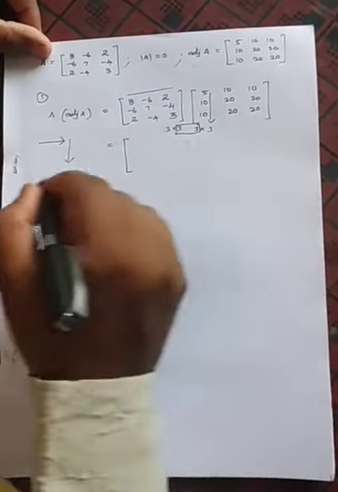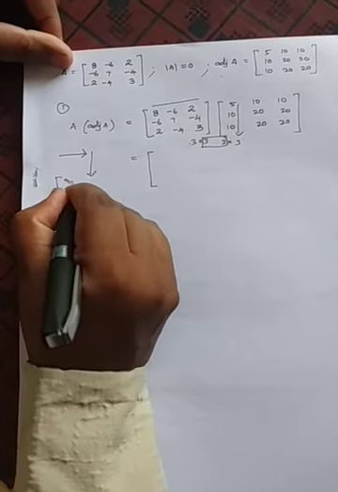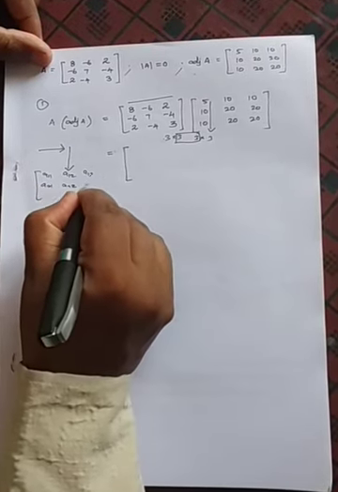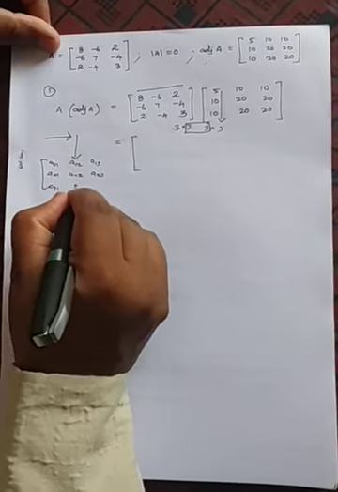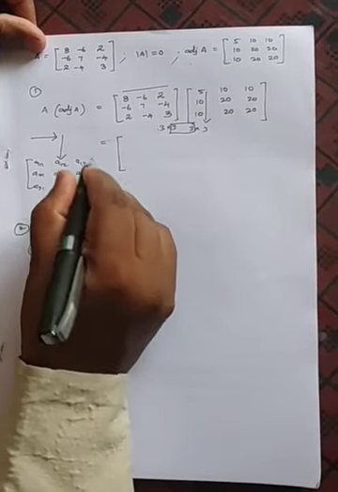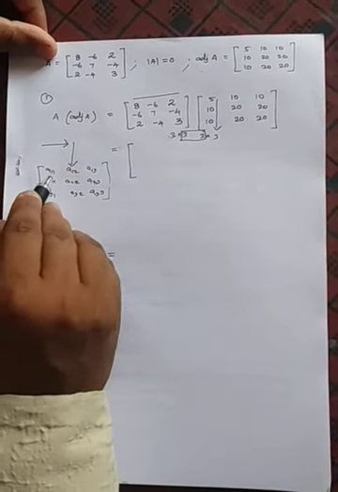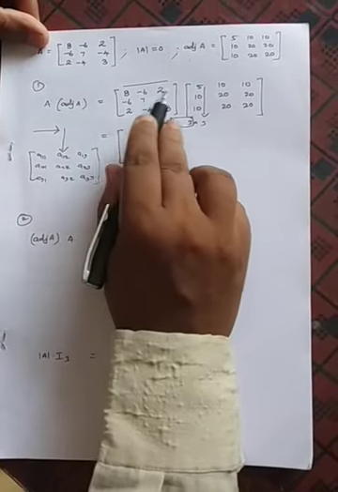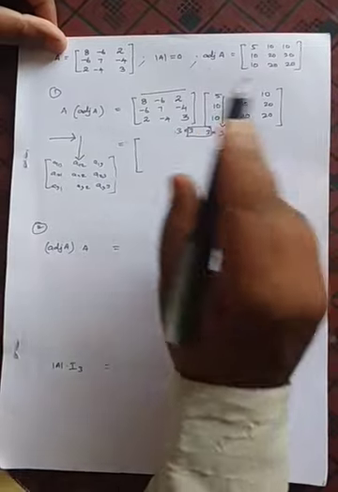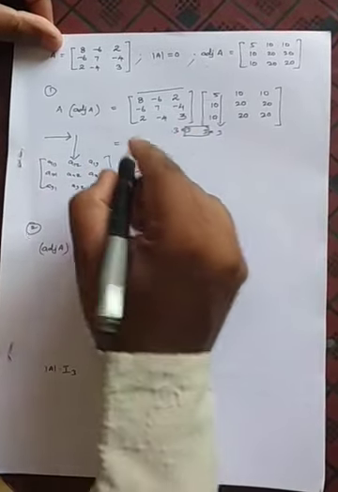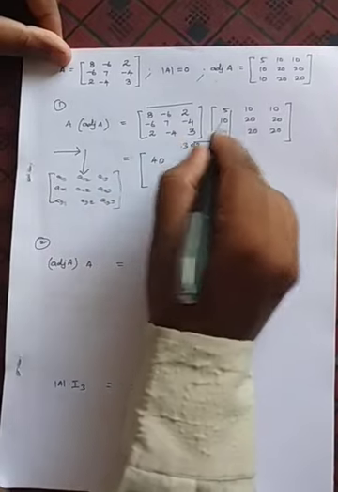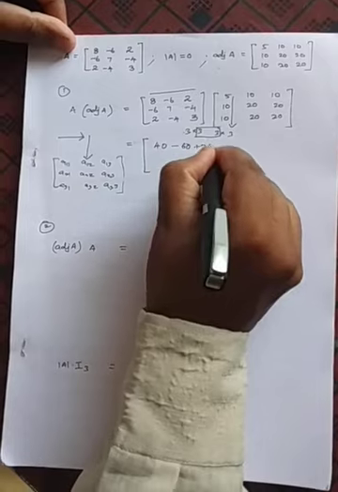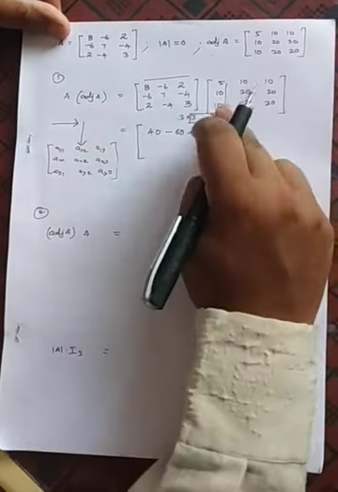Now you need to multiply. You know that in a 3 cross 3 matrix we have A11, A12, A13, similarly A21, A22, A23, and then A31, A32, A33. What's the position of the first 1, 1? It means first row, first column. First one is the first matrix row, second one is the second matrix first column, you need to multiply. 8 5s are, as you know, 40, minus into plus minus, 6 10s are 60, 2 10s are 20. That is the first row, first column, that is 1 1.